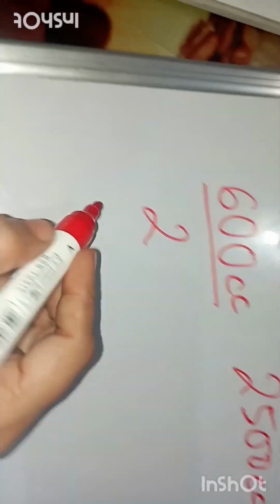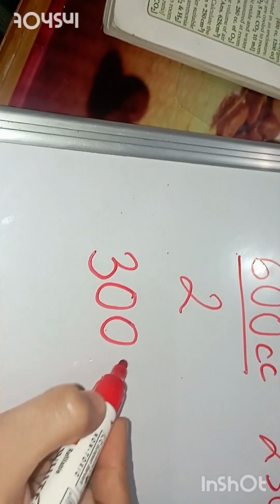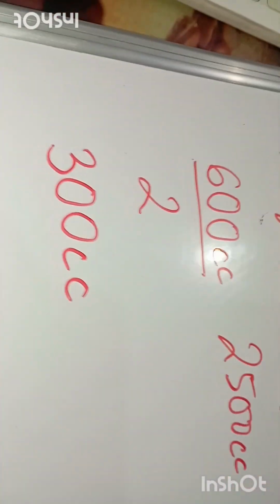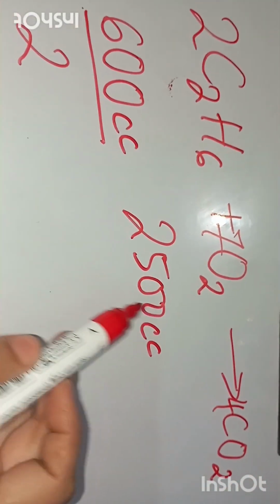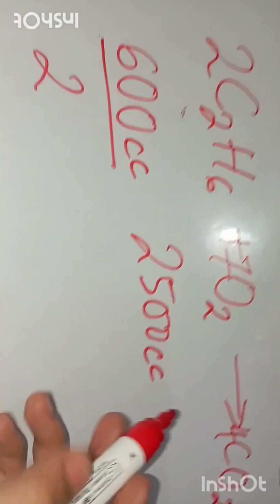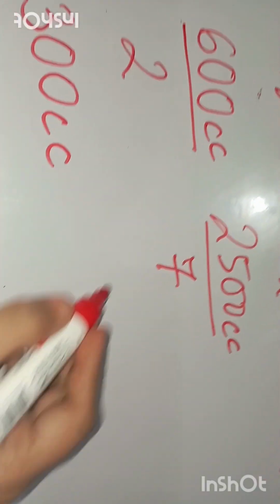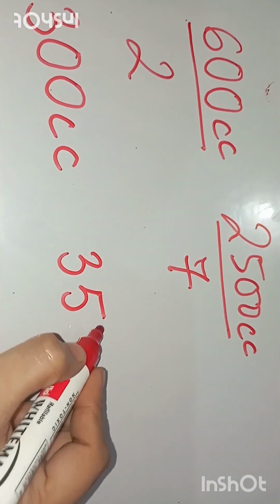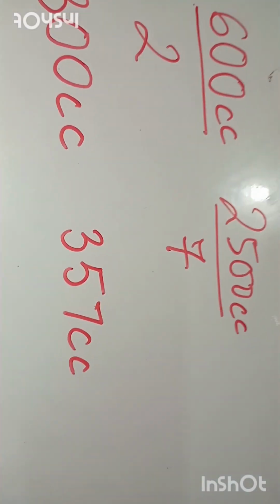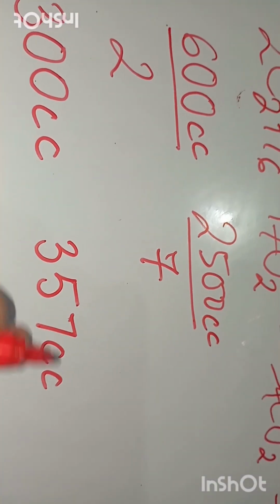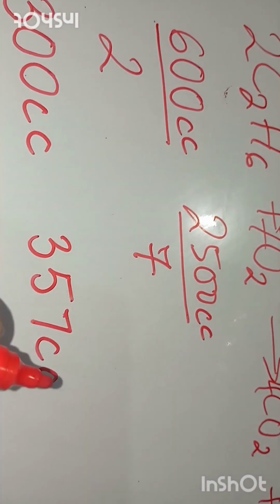Dividing 600 by 2, you will get 300 cc, that is 300 centimeter cube or 300 ml. Now for 7O2, dividing 2500 by the coefficient of oxygen, that is 7, you will get something like 357 cc. So 357 cc is the simplest volume for oxygen.